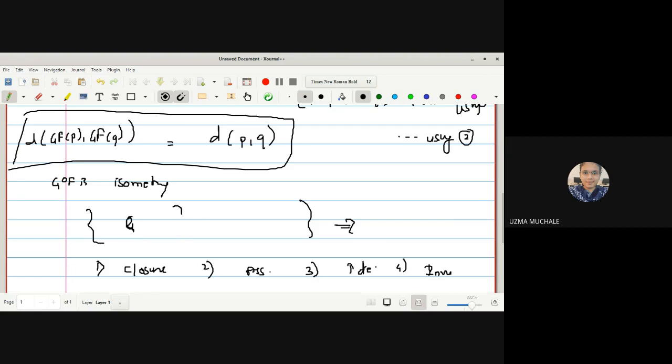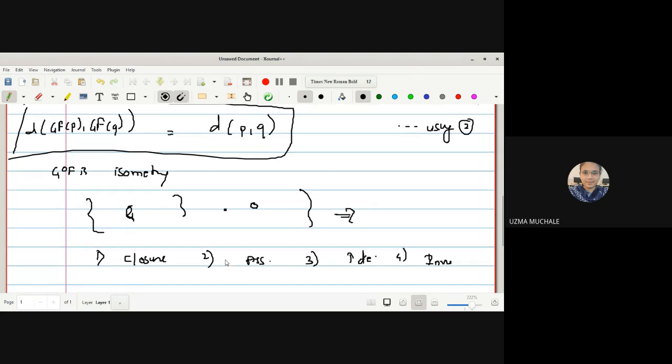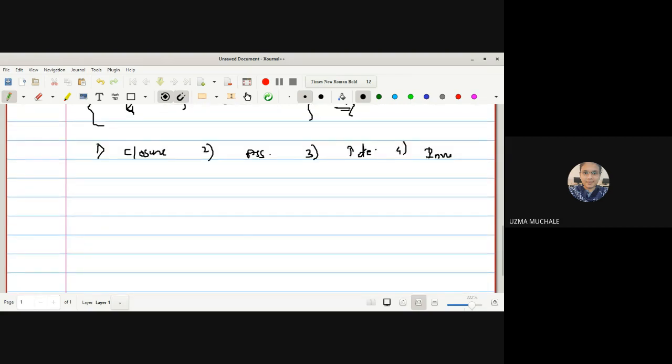Let us assume that this is a composition. This is the set of isometries and this composition is a mapping. So first we have proved that it is a closure. That means it is satisfying the closure property. That is, if G and F are from the isometry set, then we can say that G composite F is also from the same set, the set of all isometries.